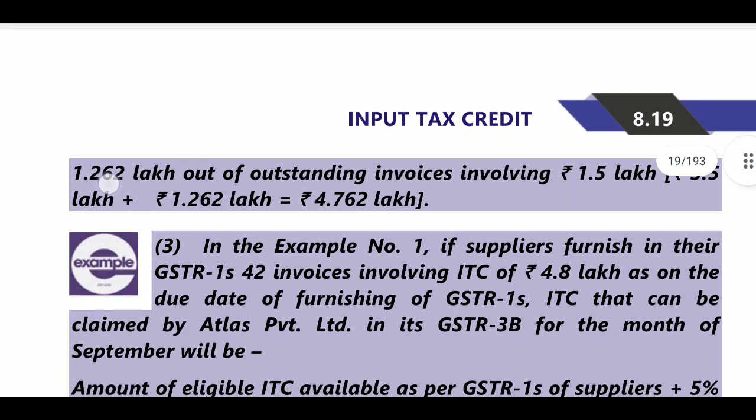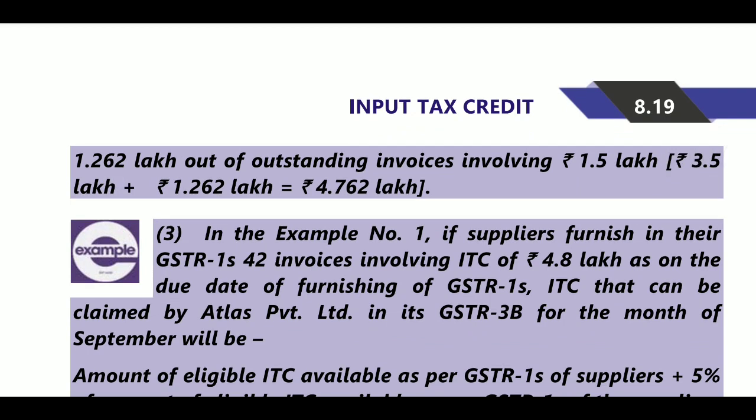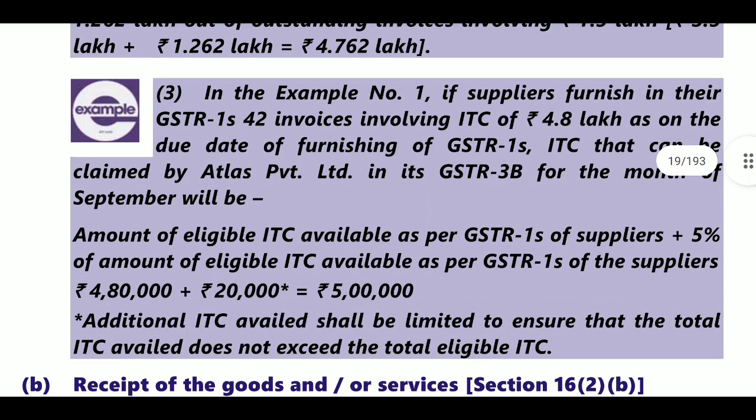in case the supplier furnishes details of some invoices involving ITC of 1.262, out of outstanding invoices involving 1.5 lakhs. So 3.5 lakhs plus 1.262, that is 4.762, is the amount. Next, in example number 1, if the supplier furnishes in their GSTR1 42 invoices involving ITC of 4.8 lakhs as on the due date.